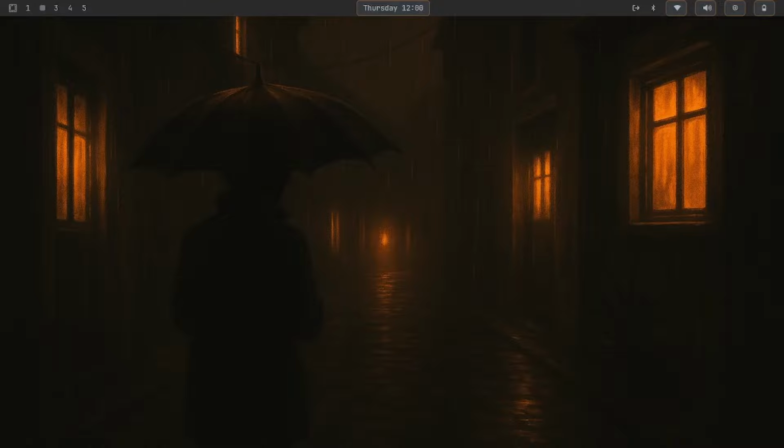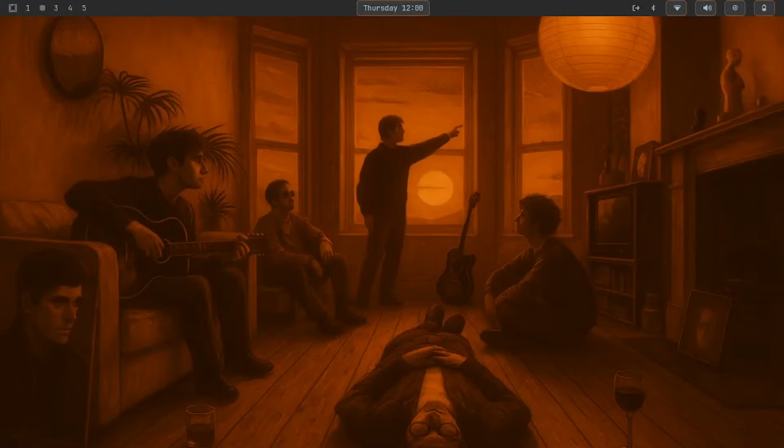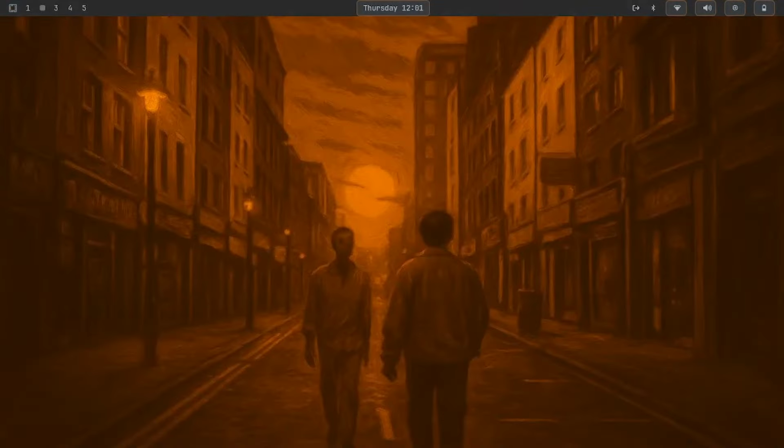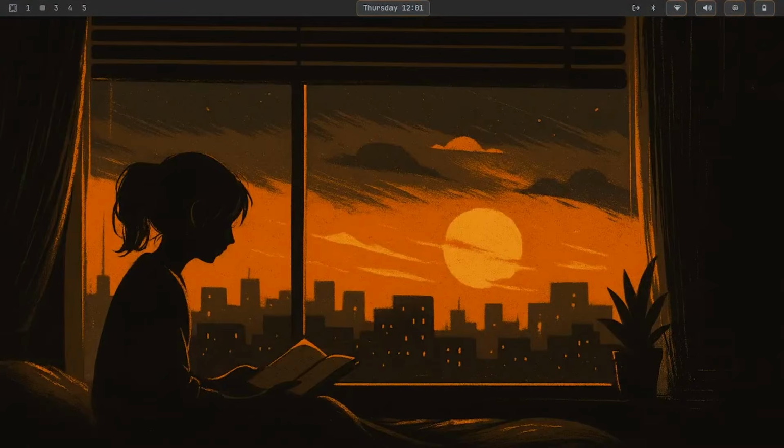Another thing I love about Omarchy is how customizable it is. If I come here and press Control Super plus space, I can go through a bunch of pre-configured screensavers, and there's even an option to install your own if you don't want any of these.